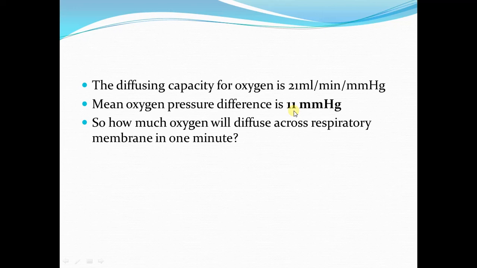The total amount of oxygen that diffuses across the respiratory membrane in 1 minute for a partial pressure difference of 11 millimeter of mercury is 230 ml. It means in the resting condition, when a person is breathing quietly, 230 ml of oxygen will diffuse across the respiratory membrane.